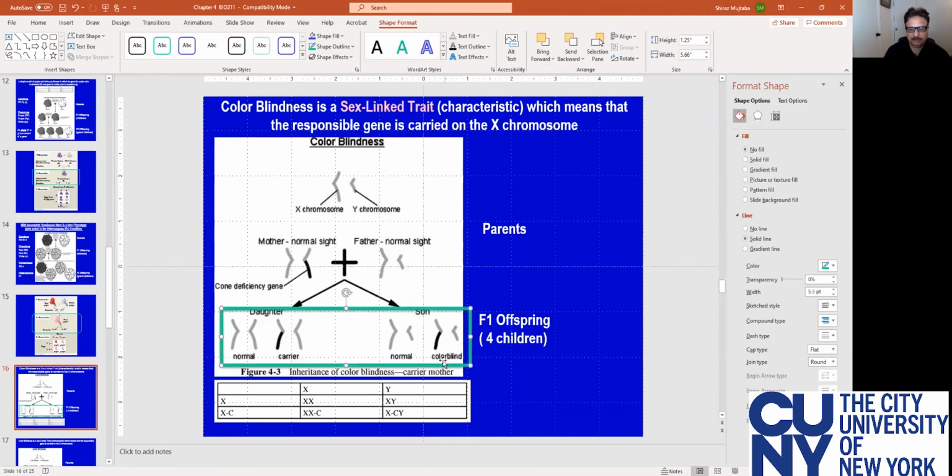But look here, very interesting. In the male child, the X chromosome is damaged, so this male child is colorblind. Now how did this male child get this chromosome? This is because of crossing over. Remember, in meiosis 1, prophase 1, crossing over occurs. The gene from the mother went on to the child because of crossing over. This child is a male child and he is colorblind. Because he has only one X chromosome and that is damaged, he has to have the disease.